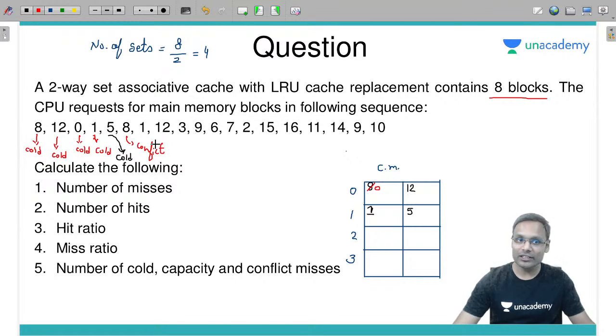8 should be kept at 0, yes. Now on set 0, which block will we keep? 0 will be kept, 12 will be replaced. Why? Just because of the LRU policy, least recently used. 12 is replaced by 8.